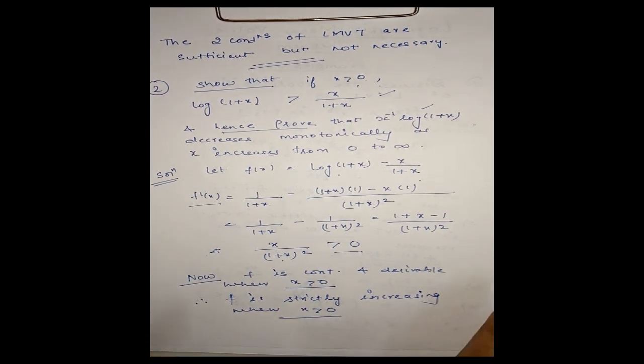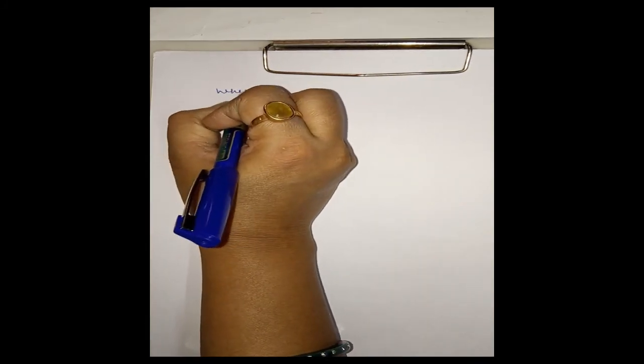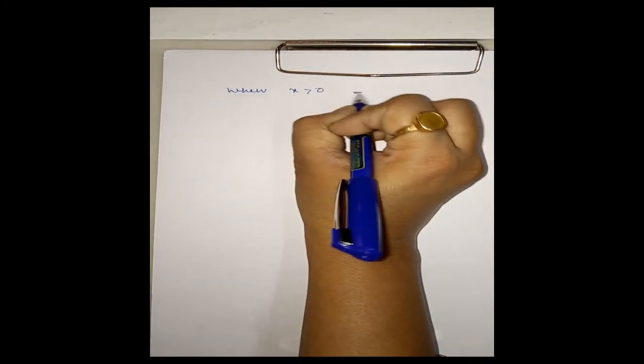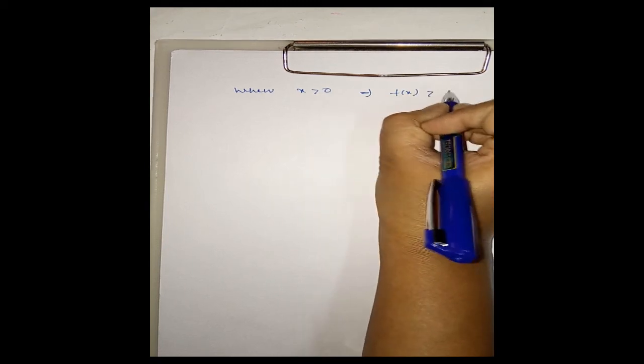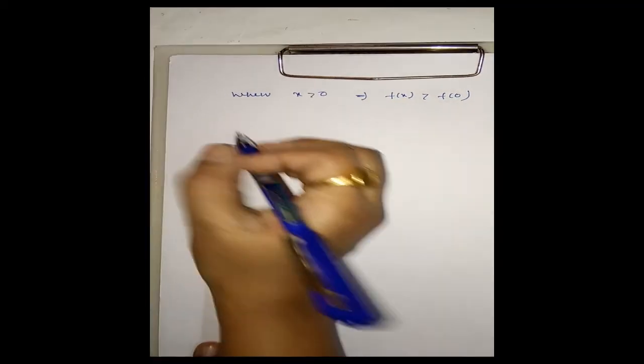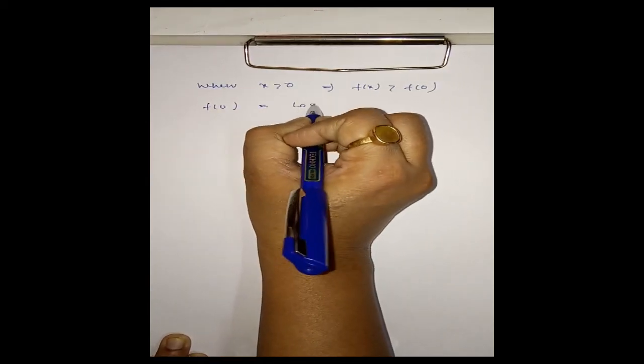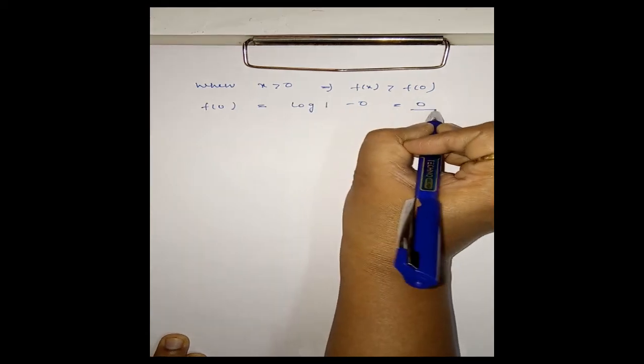Increasing means what? When x is greater than 0, f(x) is greater than f(0). This is the meaning of an increasing function, and f(0) is equal to log 1 minus 0, that is 0.